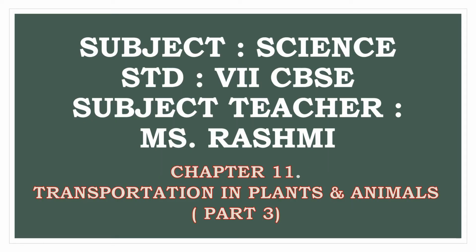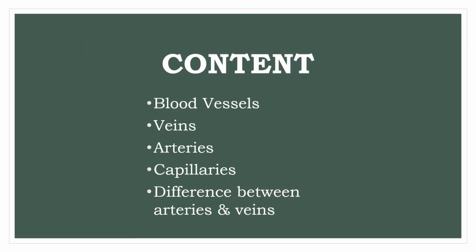Dear children of class 7th CBSE, myself Rashmi, your science teacher, and today we will study chapter number 11, Transportation in Plants and Animals. Children, in the previous parts of the chapter, we had studied about the circulatory system and we had also studied about the blood. Now in this third part of the video, we will be studying about the blood vessels, veins, arteries, capillaries and the difference between the arteries and the veins.